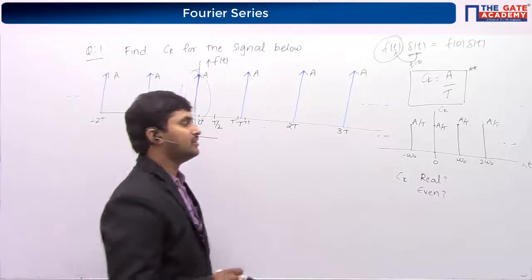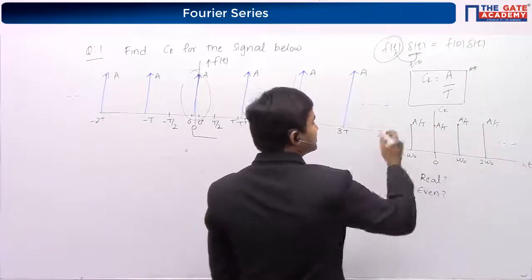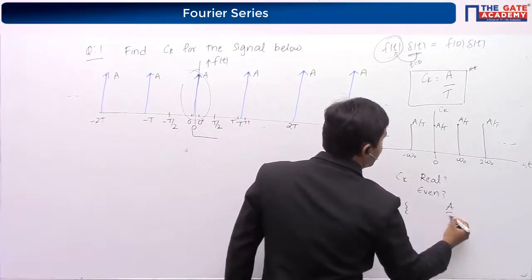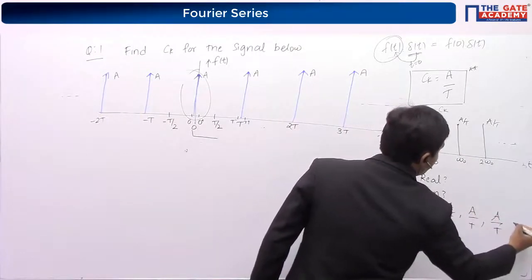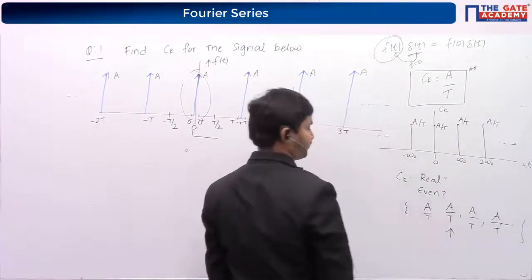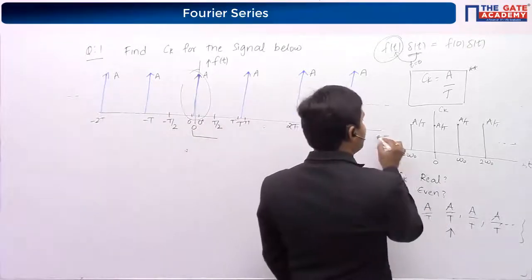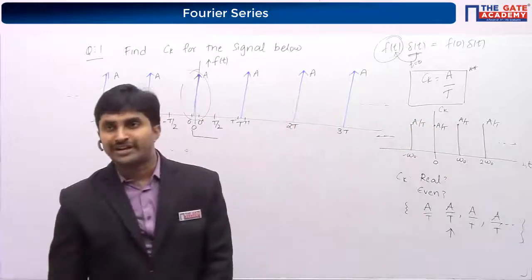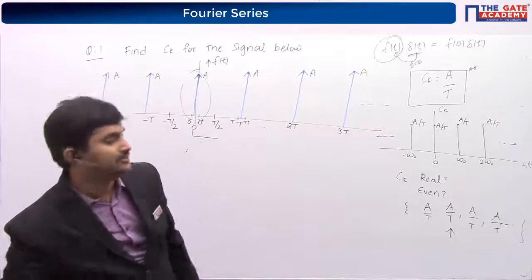What is the meaning of even? Whatever information you are having on the right side, the same information is present on the left side. Because it is discrete in nature, I can also write a sequence-wise representation, like this. This is k equal to 0. So whatever information you are having on the right side, exactly the same information you are having on the left side. So it is nothing but even.